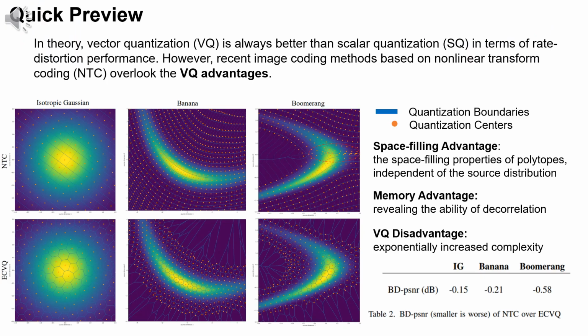In theory, vector quantization is always better than scalar quantization. However, recent methods based on nonlinear transform coding overlook the VQ advantages, space filling and memory advantages. We find that even for an isotropic Gaussian distribution, NTC cannot learn to approximate hexagon-like quantization cells. Moreover, NTC's decorrelation capability is insufficient as source correlation becomes more complex.